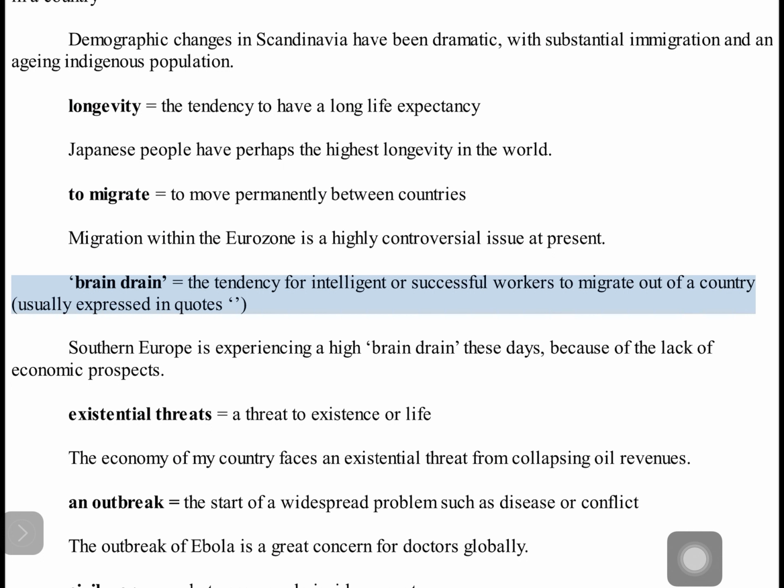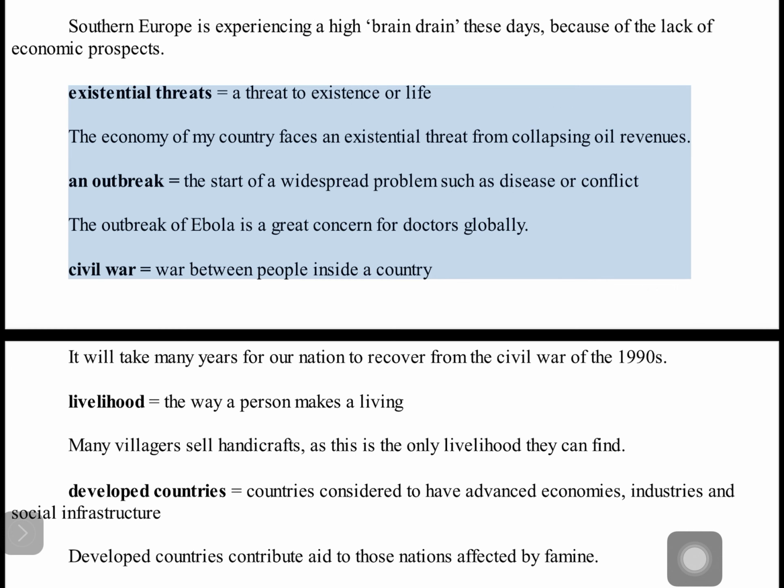Existential threats equals a threat to existence or life. The economy of my country faces an existential threat from collapsing oil revenues. Outbreak equals the start of a widespread problem, such as disease or conflict. The outbreak of Ebola is a great concern for doctors globally. Civil war equals war between people inside a country. It will take many